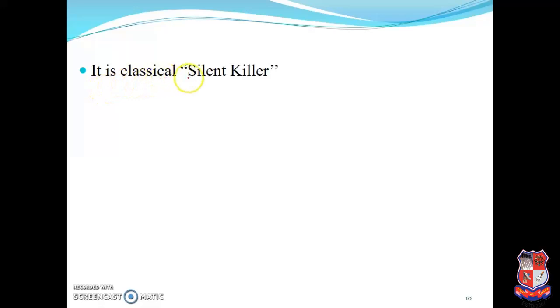Hypertension is the classical silent killer. If any person is suffering from hypertension, we can't know that he or she is suffering from it. This is a silent killer.